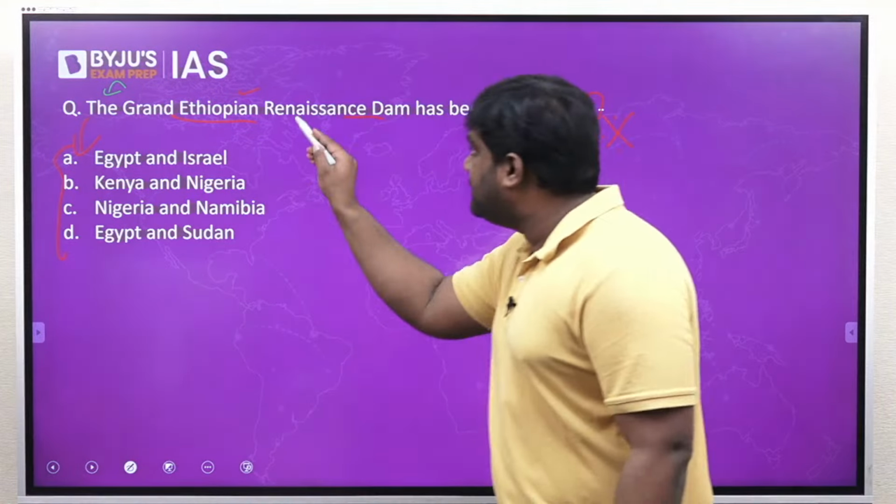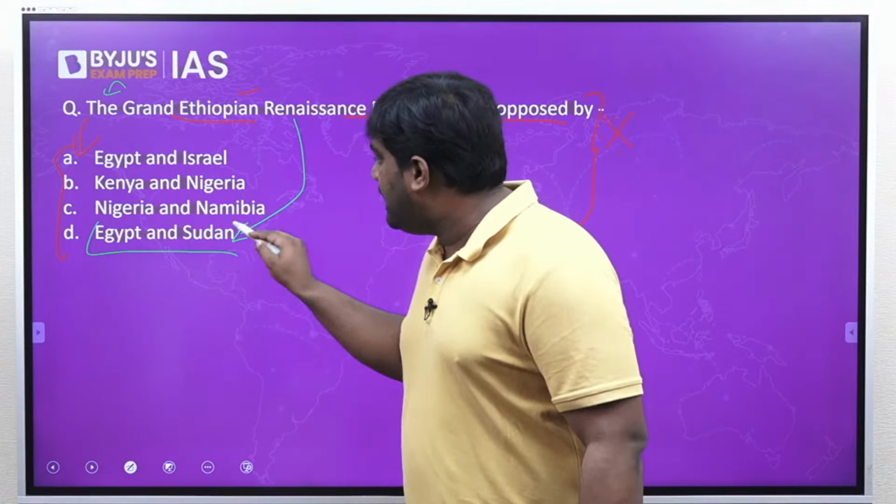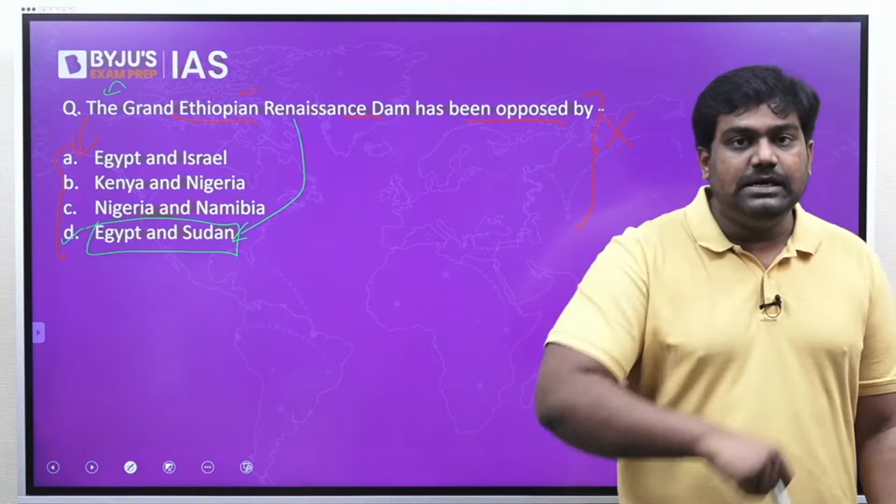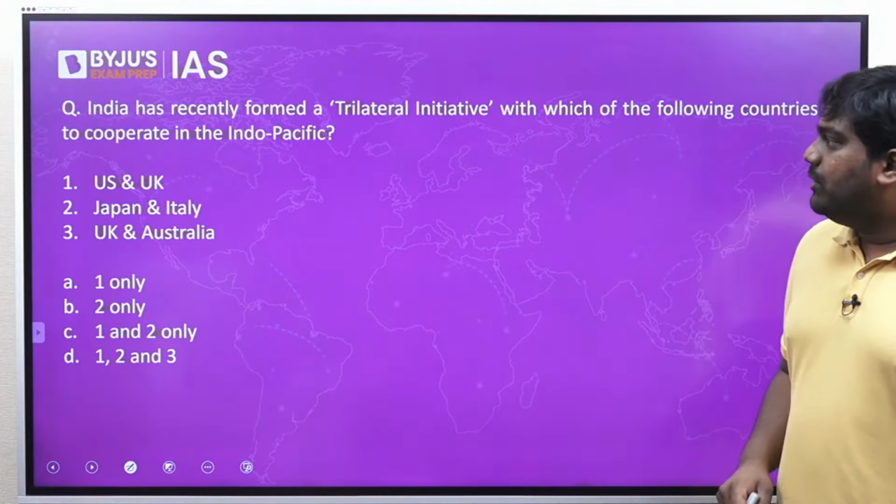So what's the correct answer? The correct answer is Egypt and Sudan. Option D is the right answer. Moving on to the next question.